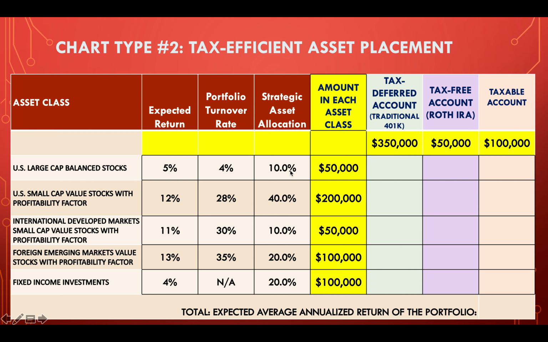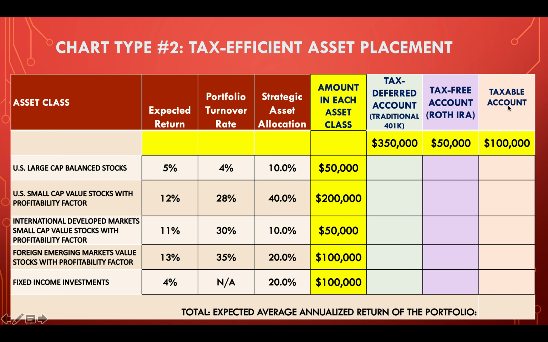All right. I will likely give this strategic asset allocation or something different to you. All right. So, and then we've got 3 different types of accounts. We've got a taxable account with 100,000, a tax-free account, a Roth IRA, and a tax-deferred account with 350,000 in it. So tax-deferred means it's growing tax-free, but when you take the money out, you pay taxes on it. Tax-free, a Roth IRA or a Roth 401k, that money grows tax-free. When you take the money out in retirement, you don't owe any tax on it.